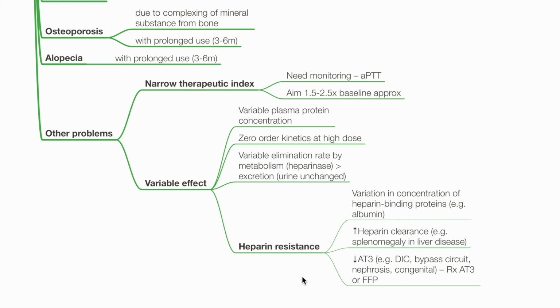Heparin resistance may occur due to variation in concentrations of heparin-binding proteins, increased heparin clearance, such as in splenomegaly during liver disease, or due to reduced AT3 availability, such as in DIVC, use of bypass circuit, nephrosis, or congenital deficiency. Treat with AT3 or FFP.